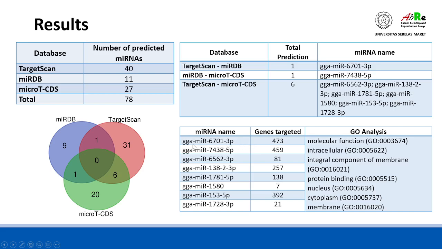For example, gga-miR-6701-3p targets 473 genes, and from all these micro-RNAs in the gene ontology analysis, we found molecular functions here: intracellular, integral component of membrane, protein binding, nucleus, and cytoplasm, and also membrane.